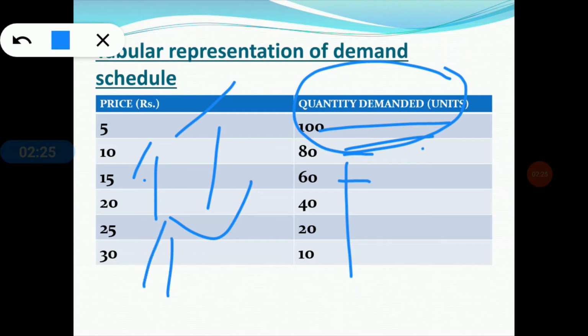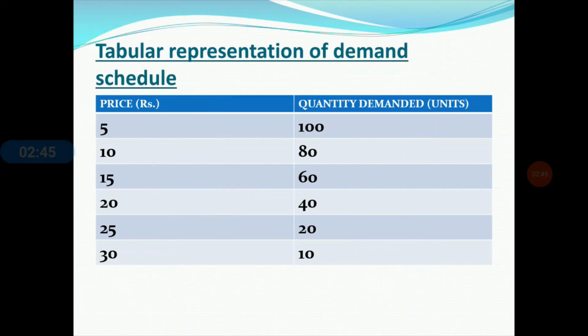One increases, another one decreases. Clear? According to the law of demand, price and quantity demanded are inversely related to each other. Now going to the next concept, that is the demand curve.